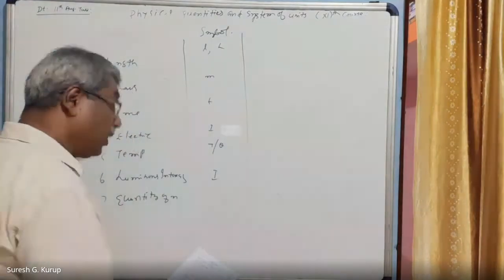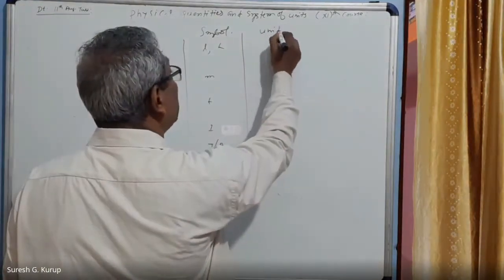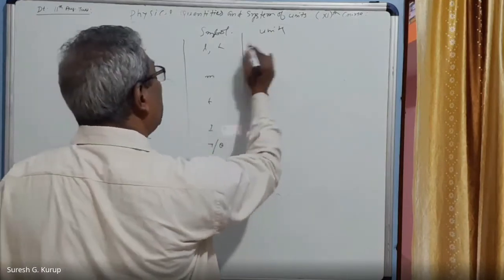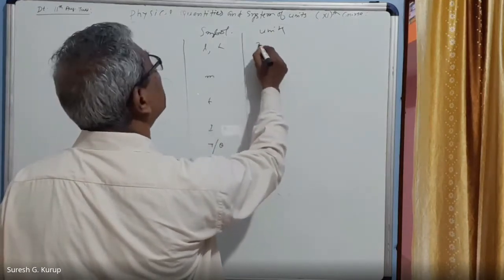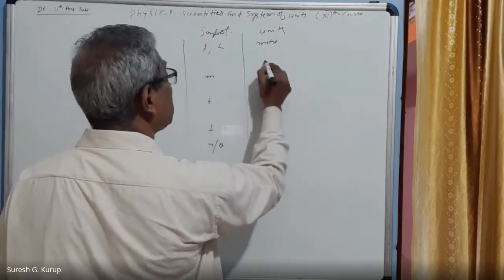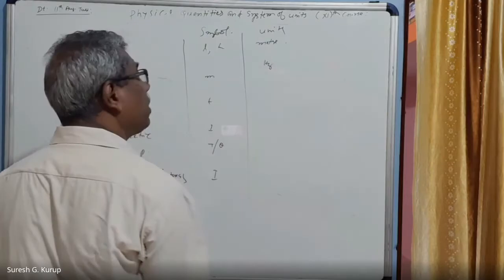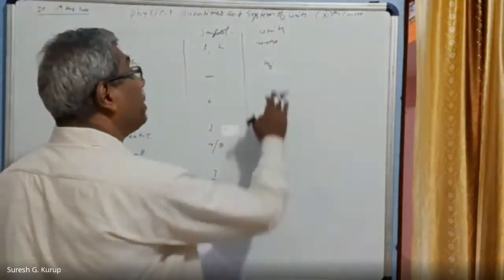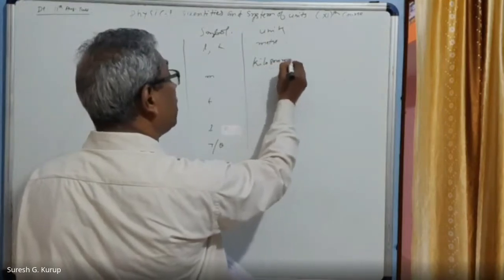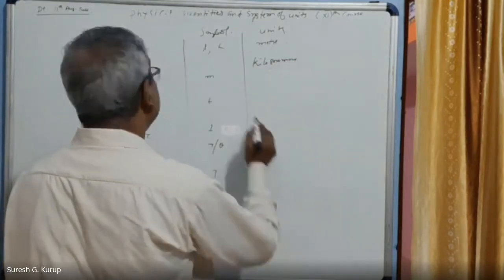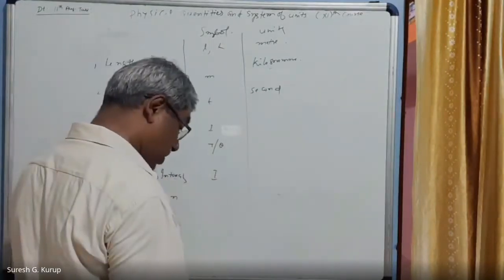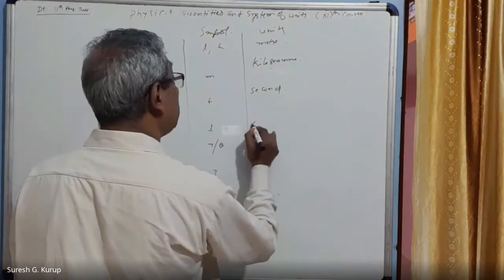Next, the units of these physical quantities. The unit of length is meter. Mass is in kilogram. Time is second. Electric current is ampere.